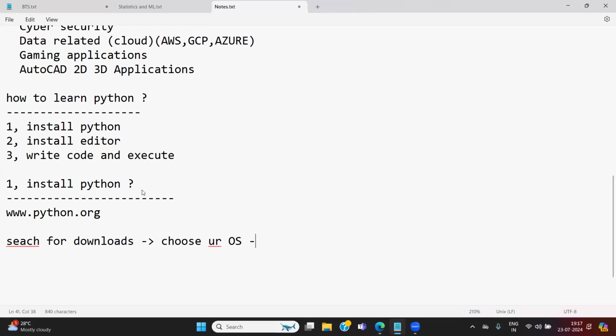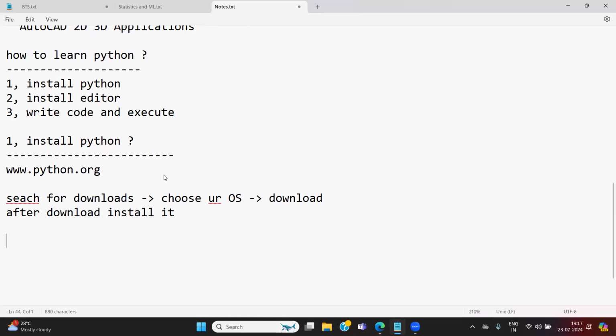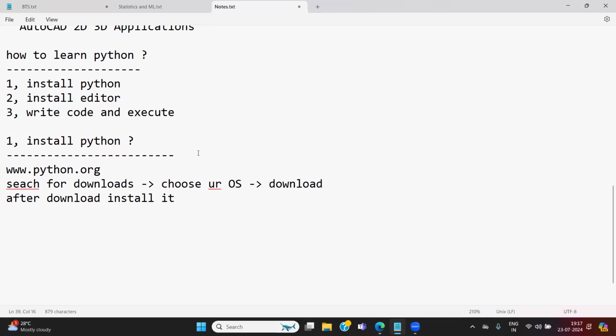Select your operating system and click on the download button. After download, install it. That's all. That's how to install Python. The only thing is www.python.org. Where do I need to search this?